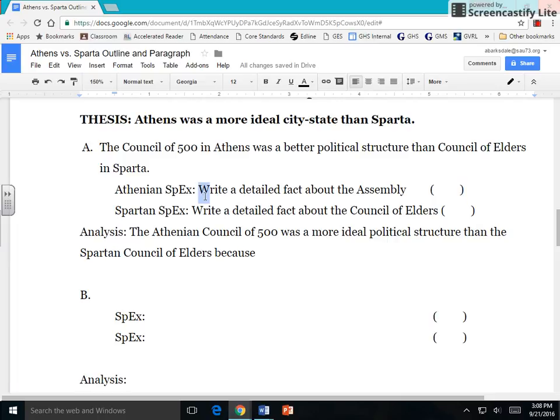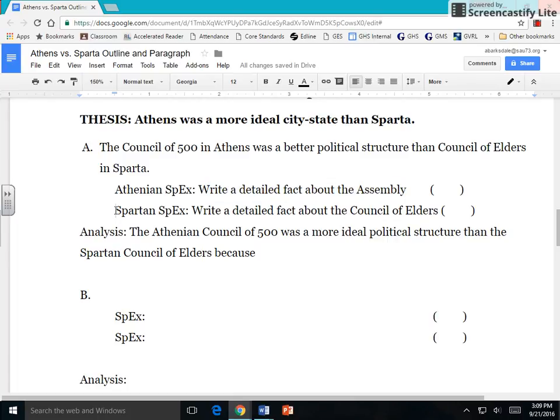All right. So what I would do here is, for my Athenian fact, write a detailed, unbiased piece of evidence about the Athenian Council of 500. Nothing about Sparta. I would simply put what the Council of 500 is. What was their power? What piece of evidence stuck out to you that proved they're a better government source? Now, if I were to flip it and said Sparta's better, what about the Council of 500 stood out to you that proves they're a better group? Okay. Then I would follow with another specs.